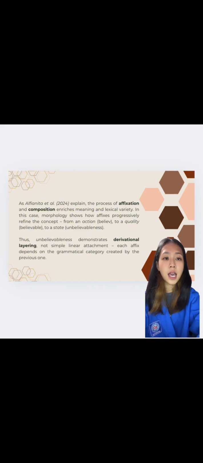In this case, morphology shows how affixes progressively refine the concept from an action or belief to a quality, believable, to a state, unbelievableness. Thus, unbelievableness demonstrates derivational layering, not simple linear attachment. Each step's effect depends on the grammatical category created by the previous one.